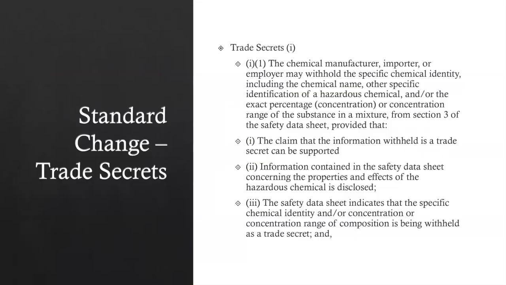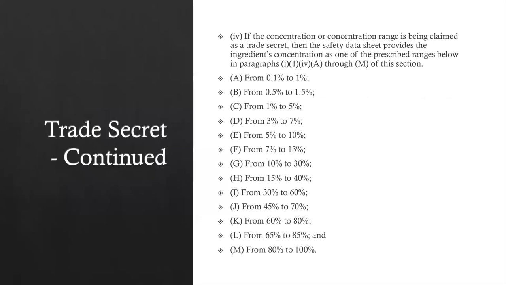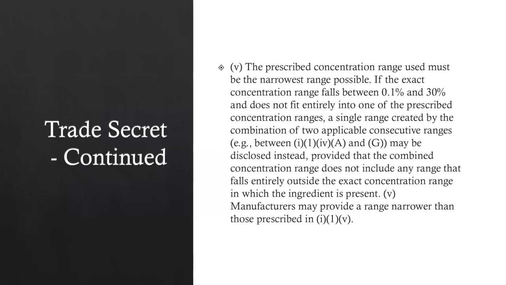Lastly, OSHA has made some changes to its definition of trade secrets. Specifically, when dealing with concentration ranges on safety data sheets, the standard now has prescribed ranges of concentrations that are to be used when supplying this information on the safety data sheets. And shown here are the concentrations that must be employed if a concentration range is being claimed as a trade secret. The prescribed concentration range that will be used by the employer when creating the label must be the narrowest range possible from the list of concentration ranges, but manufacturers may employ a narrower range if they choose to do so.